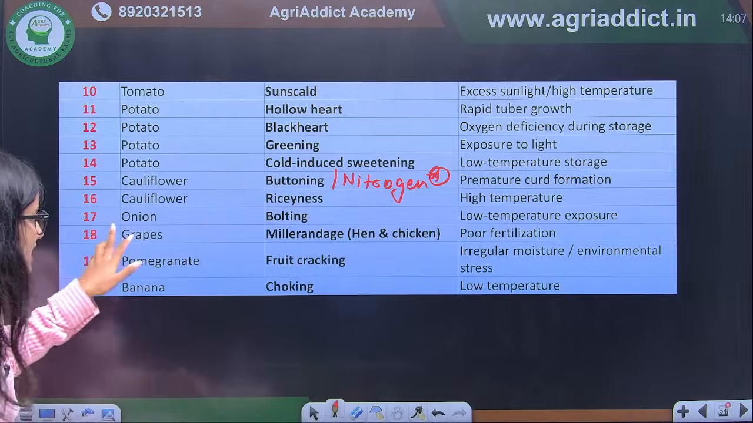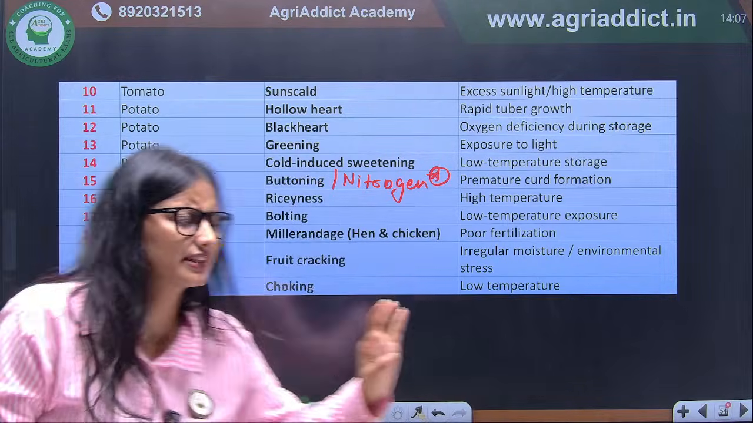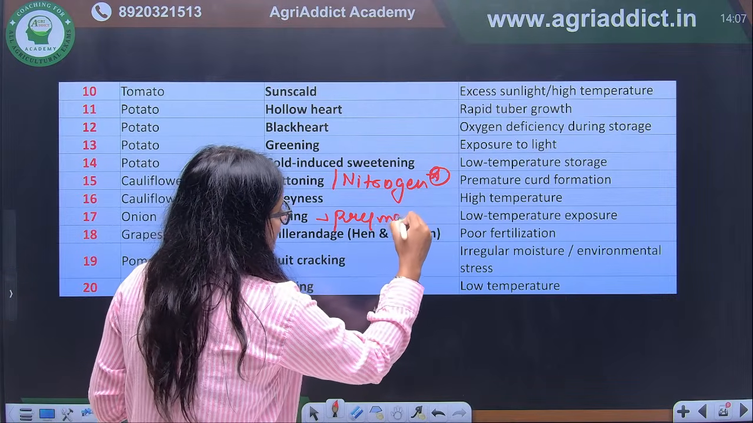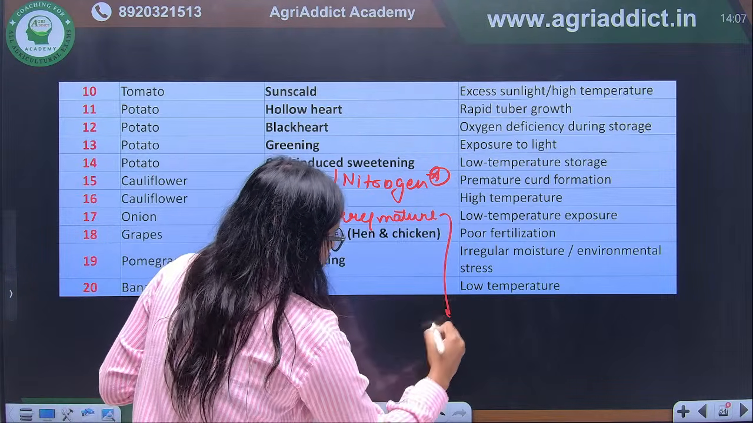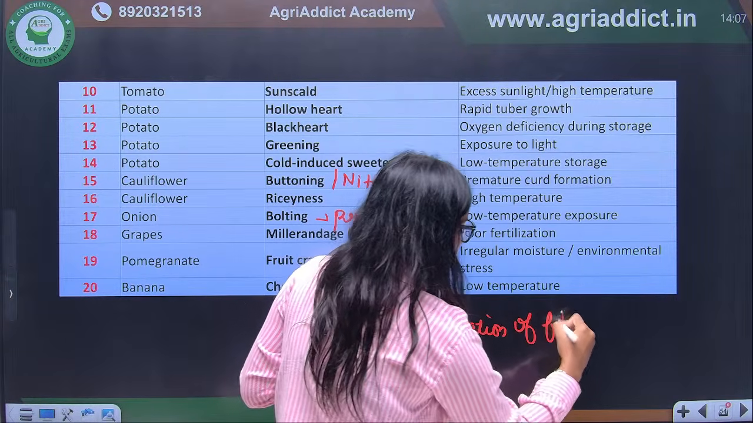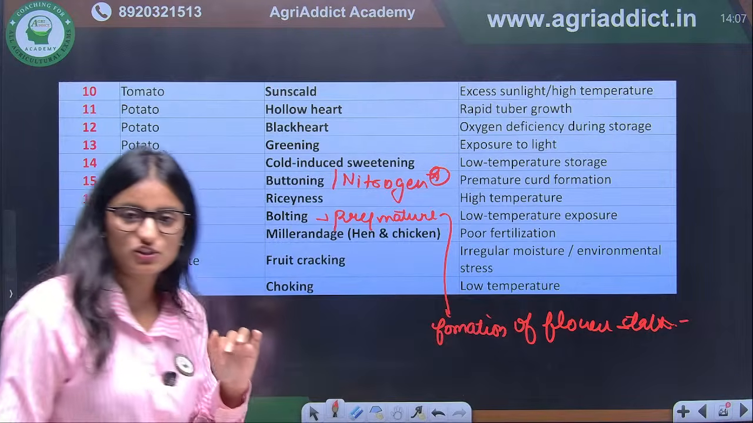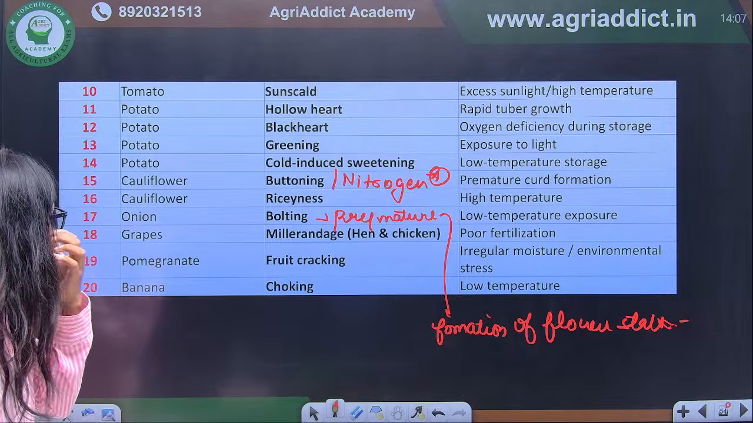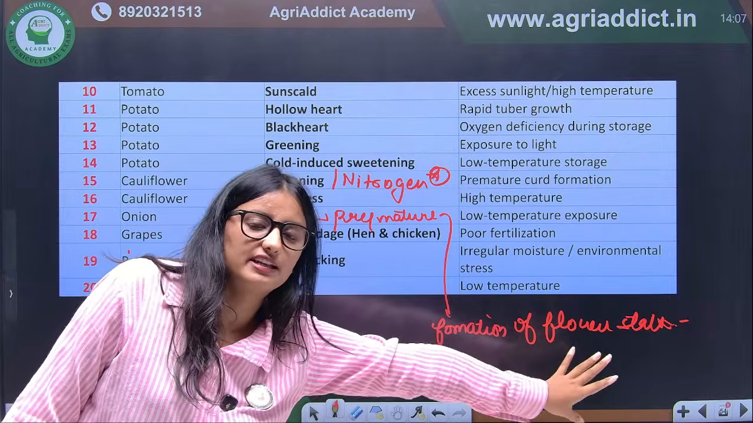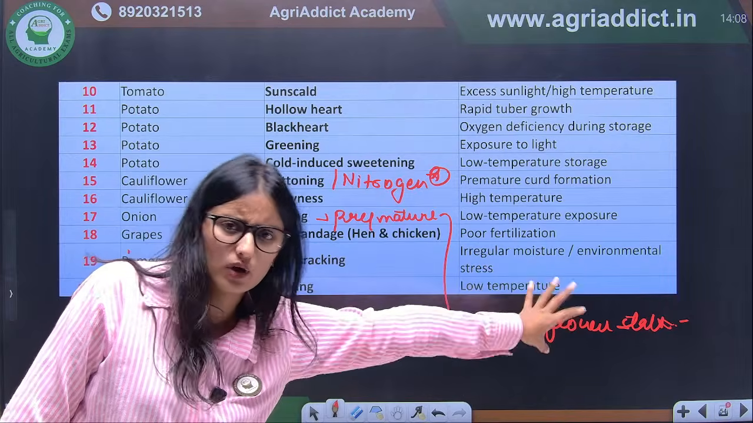Correct. Onion, when we talk about onion, there is bolting, and what is bolting? There is a premature formation of flower stalk. Correct. And when we talk about grapes, hen and chicken disease, it is due to poor fertilization. Again, it is not a nutritional disorder. Hen and chicken is poor fertilization.